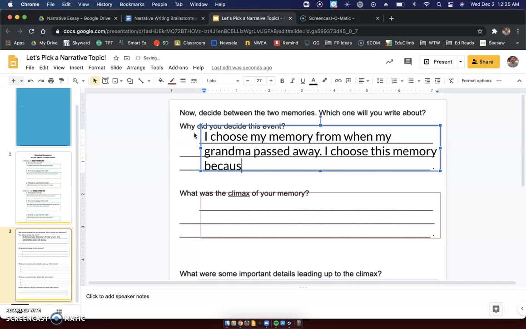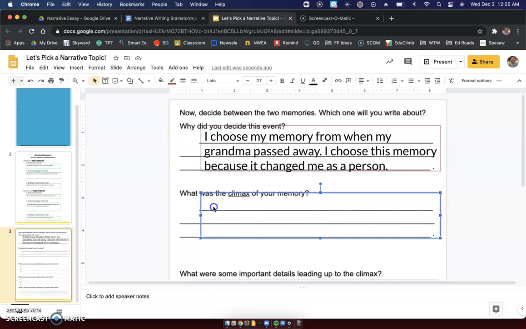I chose this memory because it changed me as a person. I remember that was a very important thing for me. My grandma was always someone that I could talk to, even though I was pretty young. I was in 5th grade when she passed away, but it was a really big part of my life, a very big point.